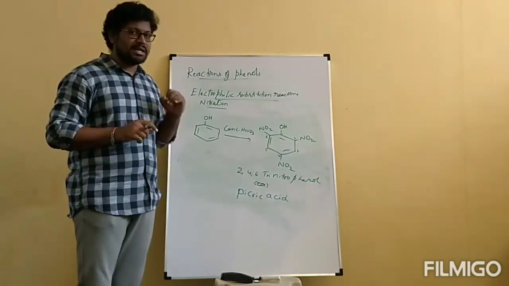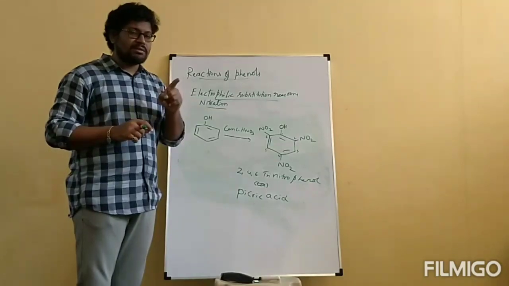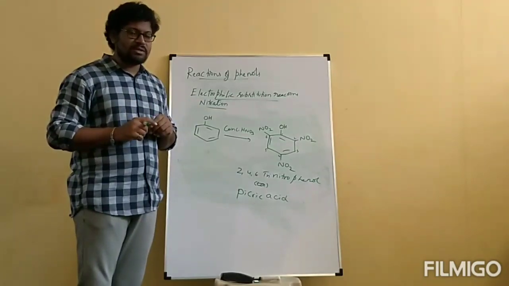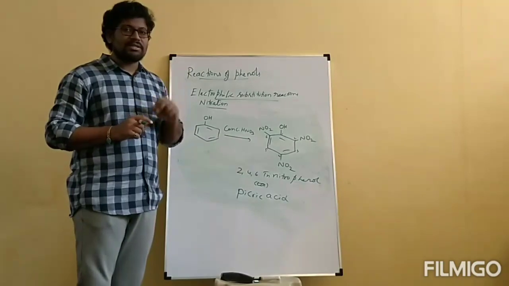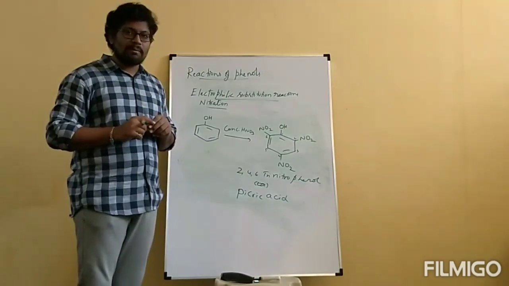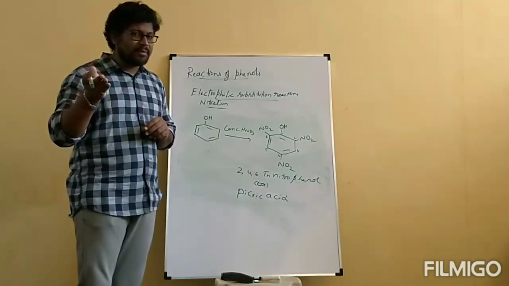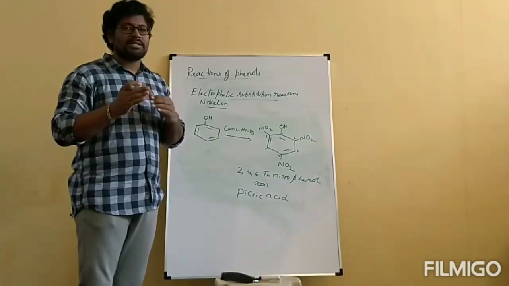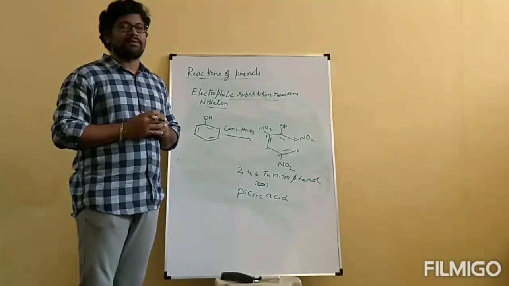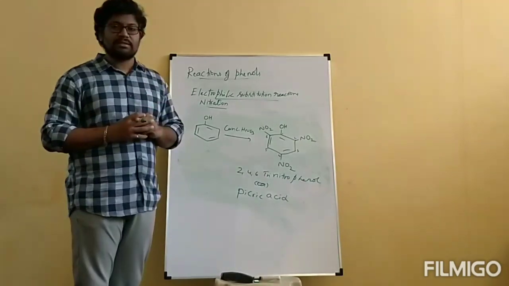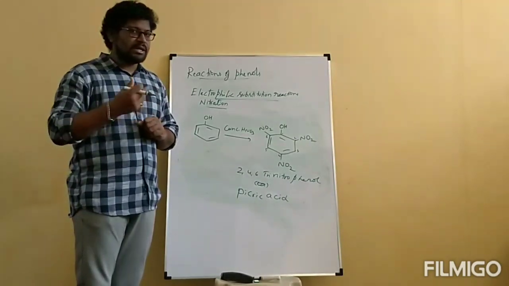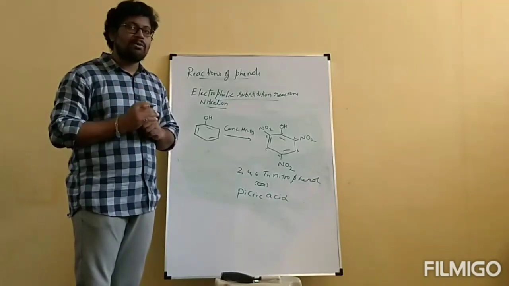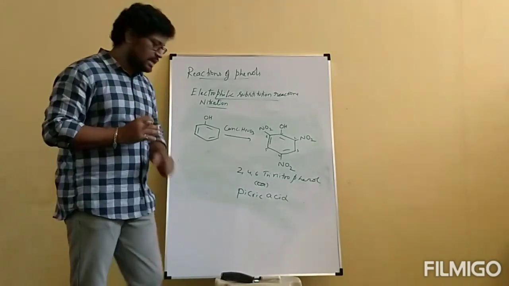Explanation is required here because we have ortho isomer and para isomer in dilute HNO3, which are going to be formed. That mixture should be separated depending on one property called boiling point. The para isomer has a high boiling point when compared to the ortho isomer because of the difference in hydrogen bond formation. That is about this nitration reaction. After this nitration reaction, the next electrophilic substitution reaction is bromination. Let us see the bromination reaction.